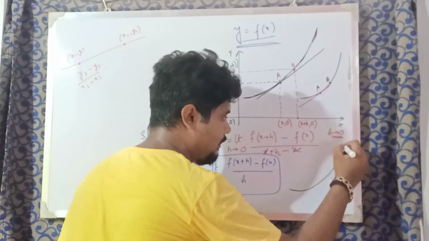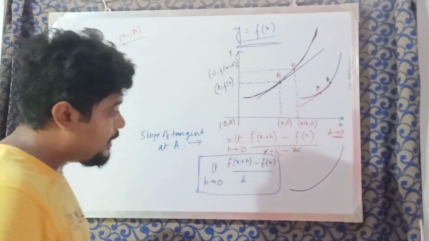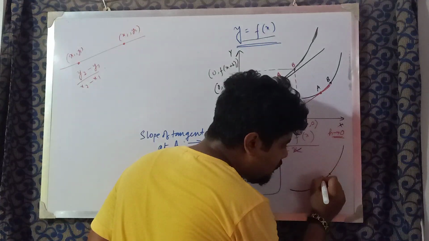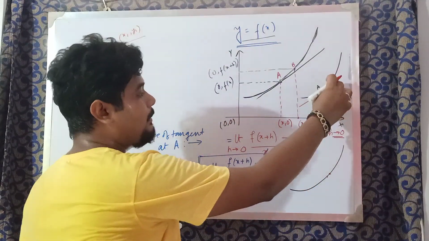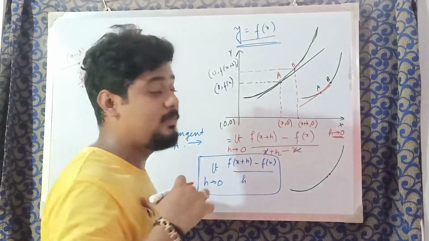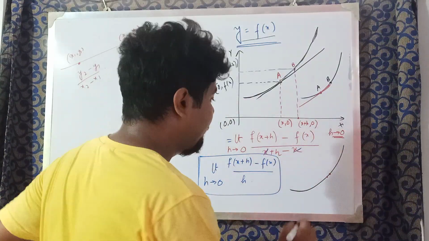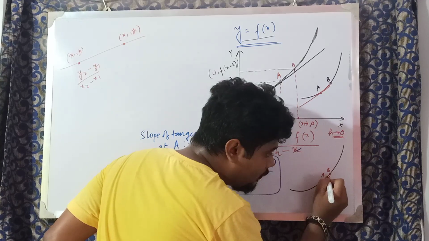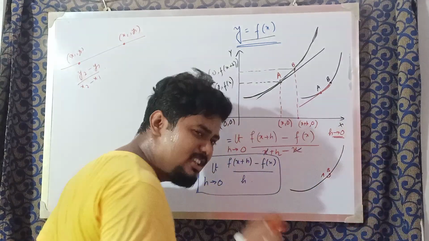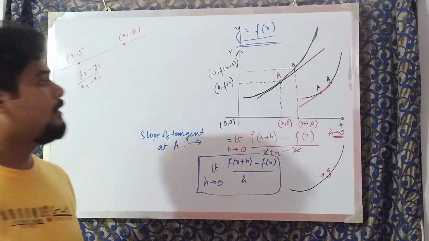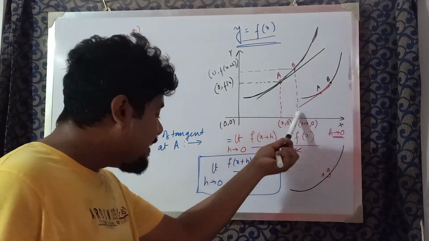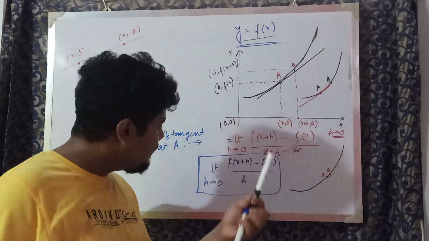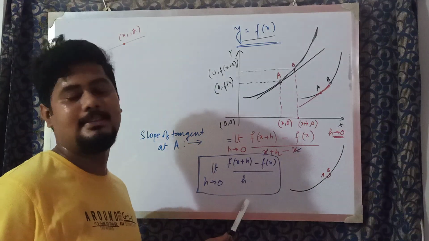Suppose this is the curve. We have chosen 2 points which are very close to one another. Here I have taken the gap a bit larger just to make you understand, so that you can see properly. But actually they are very close to each other. So this part, don't you think this is actually a very small straight line? So this actually becomes a tangent only if we impose the limit h tends to 0 condition initially. The final result will come out the same.